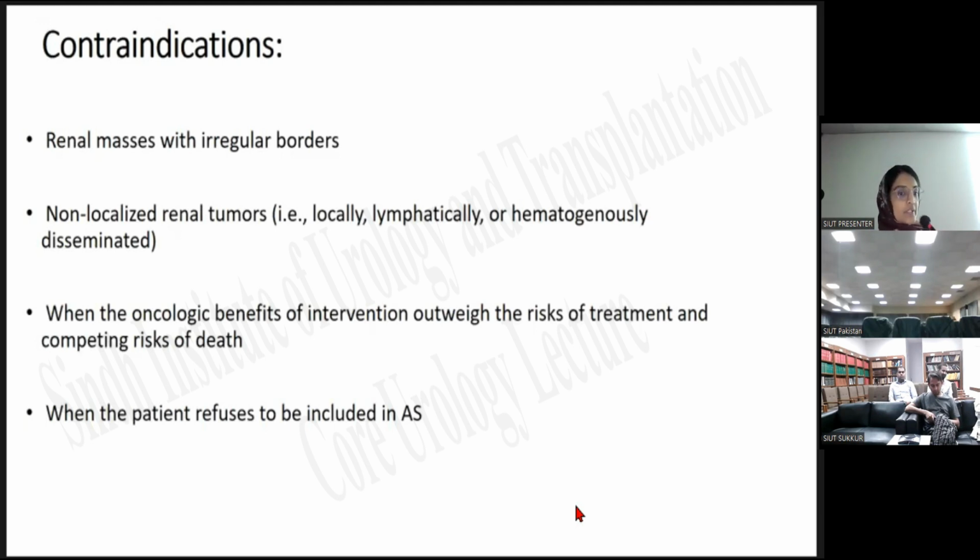So the contraindications of active surveillance: renal masses with irregular borders, again when there is a suspicion of possible malignancy; non-localized renal tumors that are locally, lymphatically, or hematogenously disseminated; and when the oncologic benefits of the intervention outweigh the risk of the treatment and competing risk of death. This is the vice versa of what we have previously discussed. And when the patient refuses to be included in the active surveillance group.